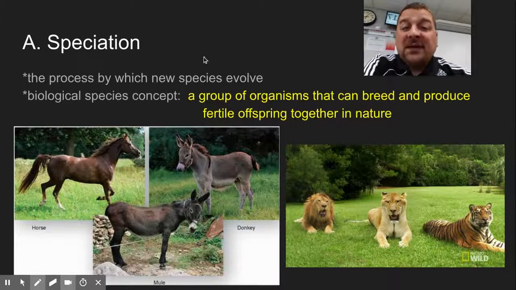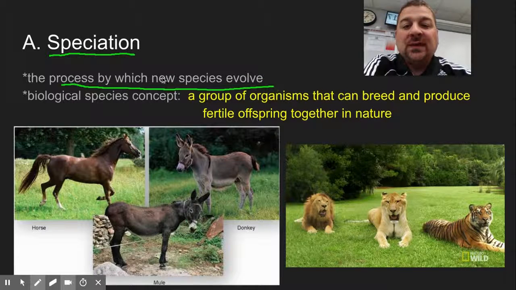We want to look at macroevolution and different topics underneath that, like speciation, timing of evolution, and isolating mechanisms. One of the first things we have to do is define the process of speciation. Speciation is the process by which new species evolve. How do we get new things on this ball of rock we call Earth? That process is called speciation.